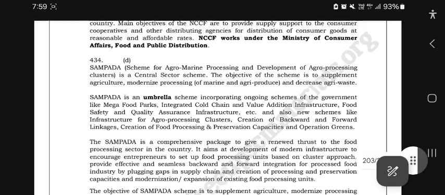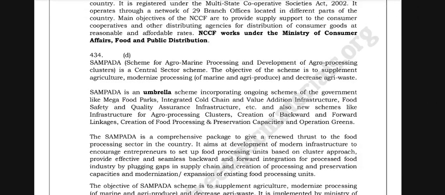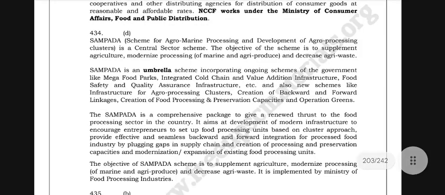Sampada is an umbrella scheme incorporating ongoing schemes of the government like mega food parks, integrated cold chain and value addition infrastructure, food safety and quality assurance infrastructure, etc. And also new schemes like infrastructure for agro-processing clusters, creation of backward and forward linkages, creation of food processing and preservation capacities and operation increase. Sampada is a comprehensive package to give a renewed thrust to the food processing sector in the country.